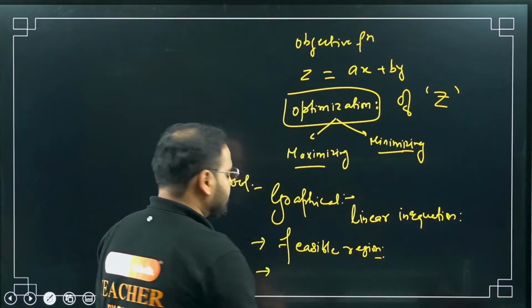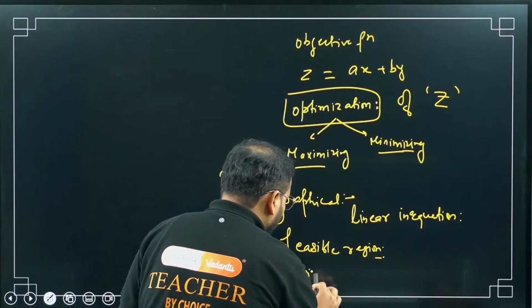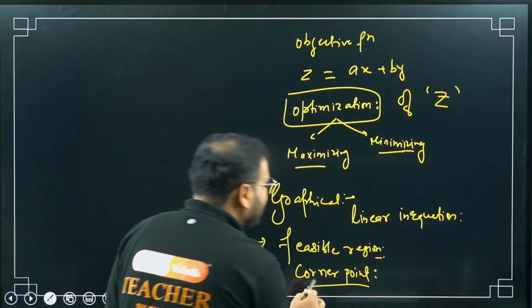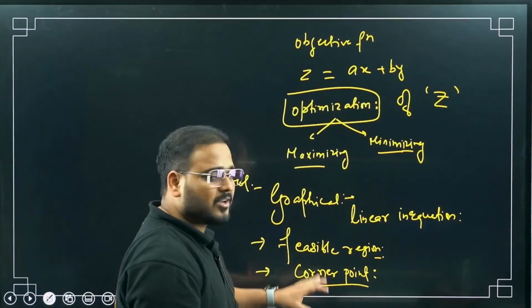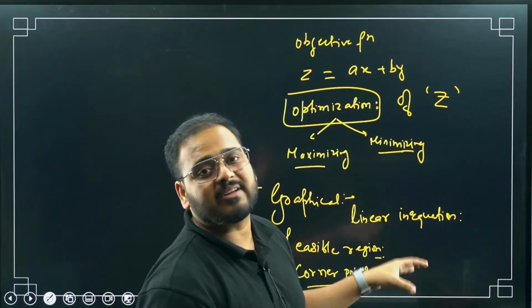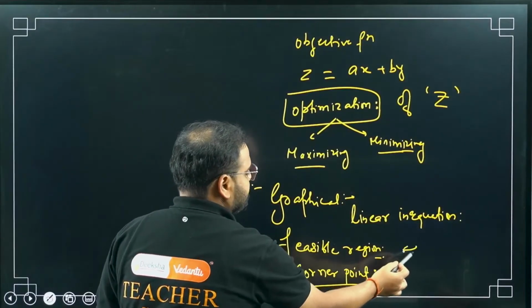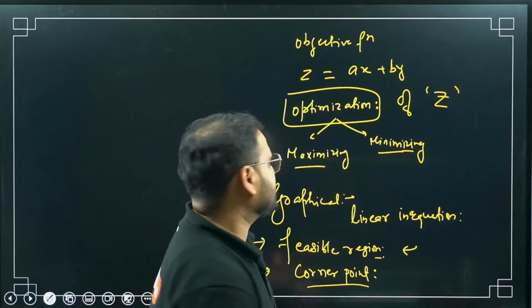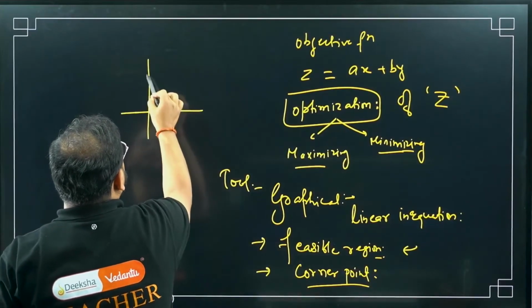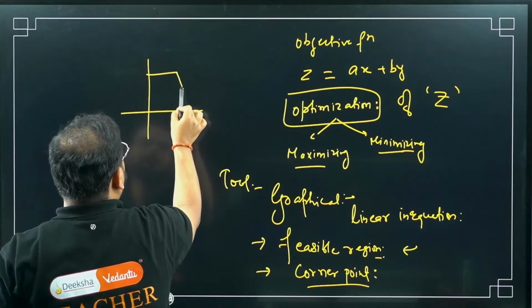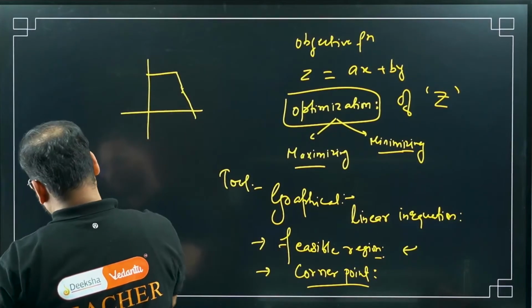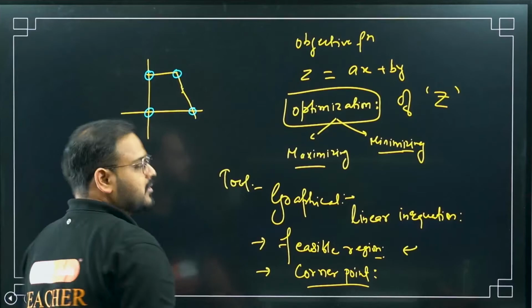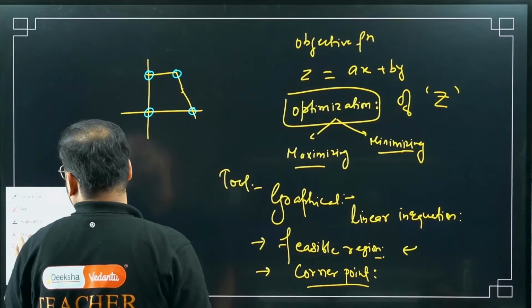And one more thing is there, something called as corner point. We'll talk about this also in detail when I solve the first question. So corner point is the point of intersection of the boundaries for this feasible region. Whatever are the boundary or the corner points of this feasible region. So for example, let's say my feasible region looks like this. So how many corner points do I have? Please check. Point number 1, point number 2, point number 3, and point number 4. If this is my feasible region,